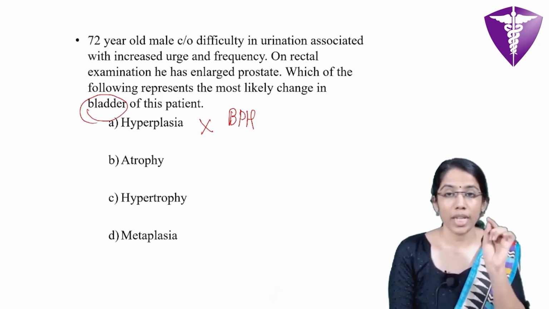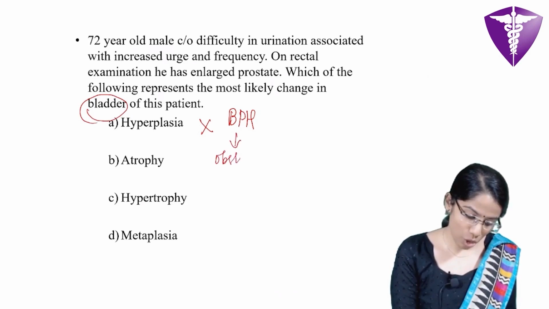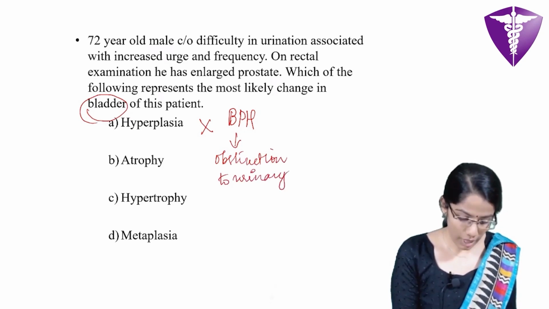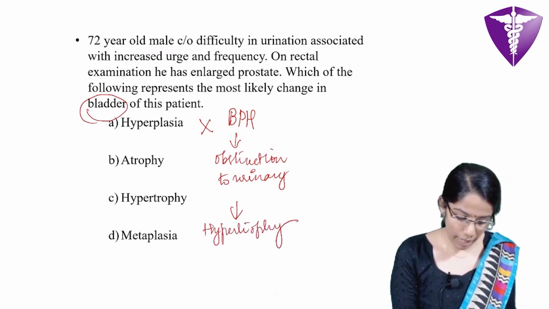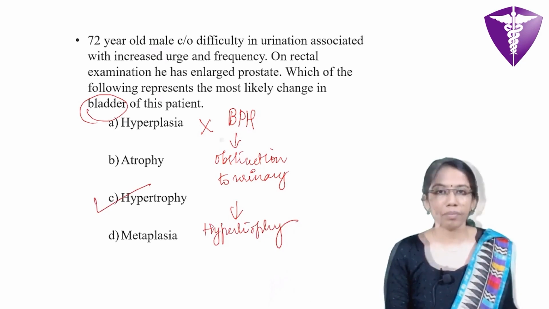So what happens is, in a case with BPH, there occurs obstruction to urinary outflow. As a result of this obstruction, there occurs smooth muscle hypertrophy within the bladder. So hypertrophy is the correct answer.